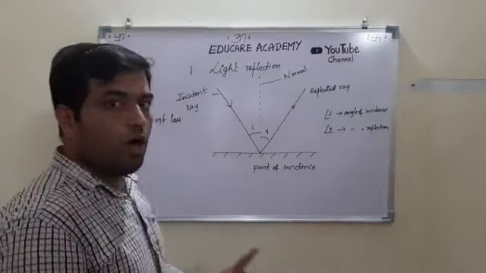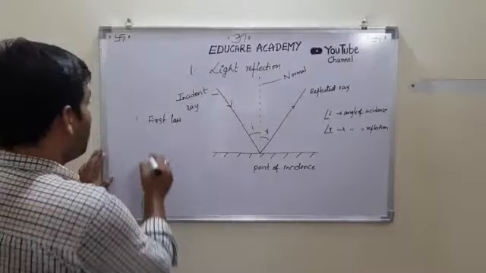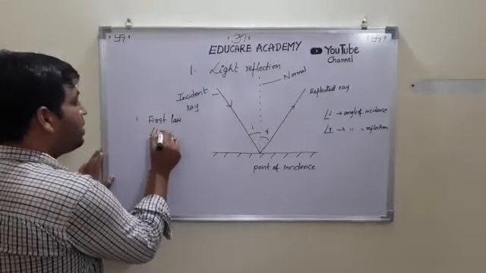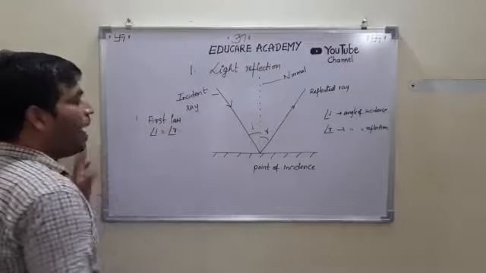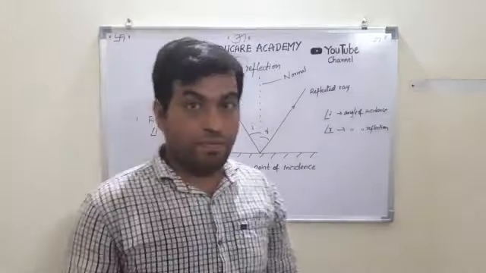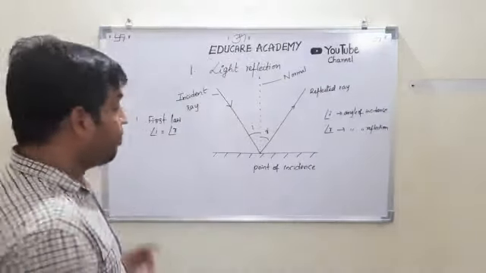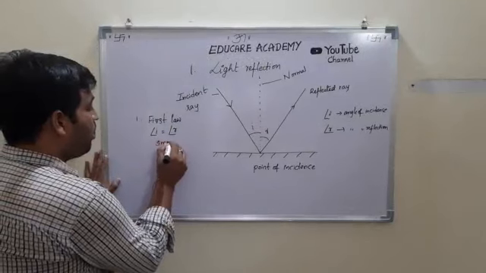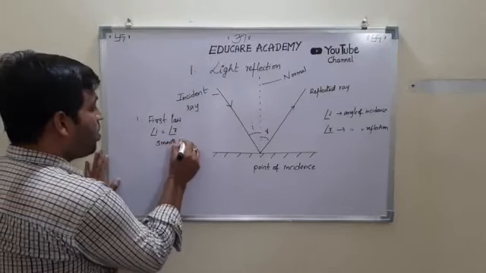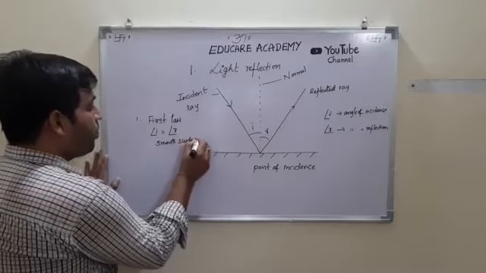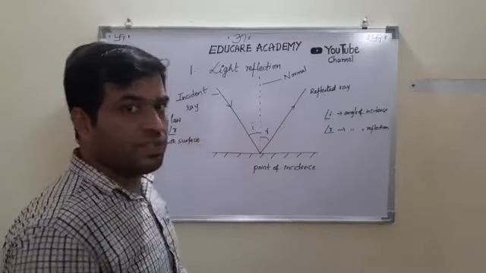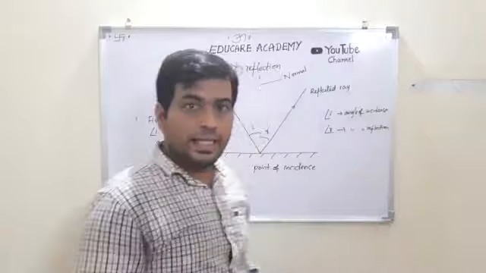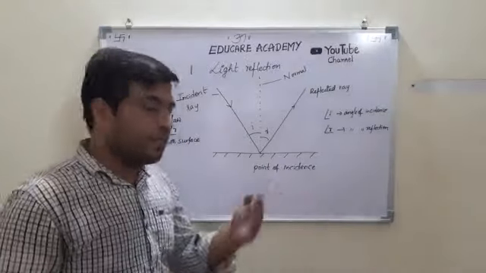In mathematical terms we can simply write it as angle of incidence equal to angle of reflection for a smooth surface. Different types of reflection are there, we will discuss them later, but this is for a smooth surface.